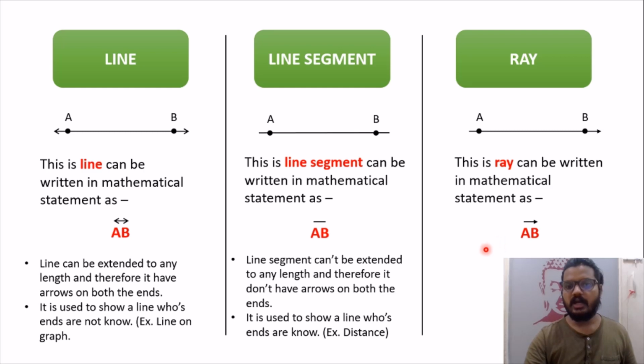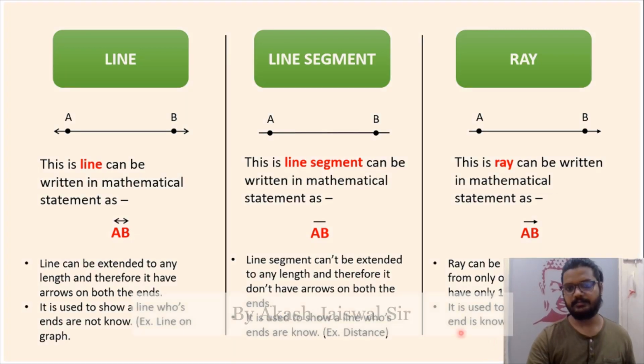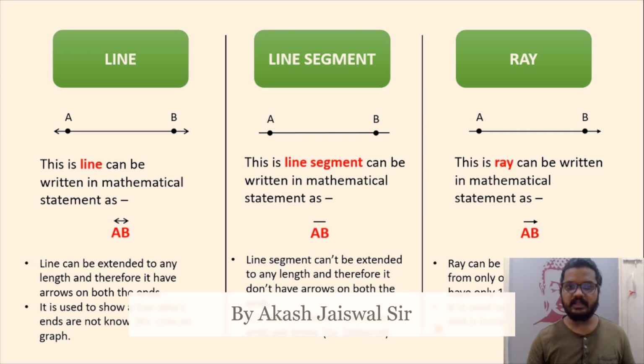Third, we talk about a ray. A ray is basically one side which cannot be extended but the other side can be extended, and therefore it has one arrow at one end and the other end is known as the end point. It is used to show lines whose one end is known and the other end is not known, like sun rays. I hope students you have got these points and this basic concept is clear in your head.